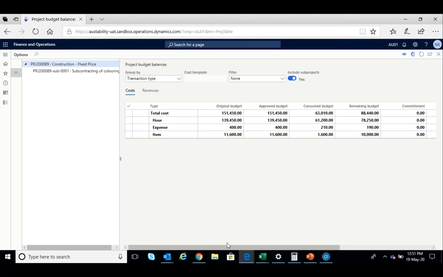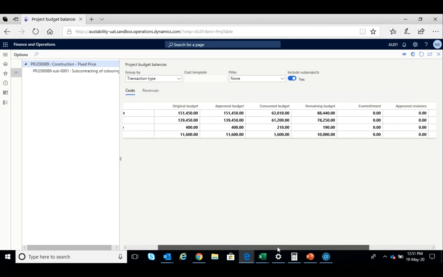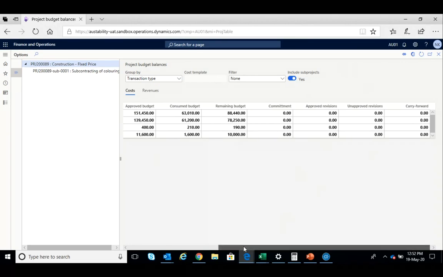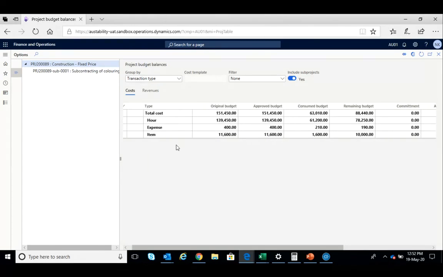Right, so you can see this variation, original budget, approved budget, consumed budget, remaining budget, and commitment. All this can be seen here in one snapshot, even for the subcontracting activity. The same way, there is a tab for revenue just next to that.